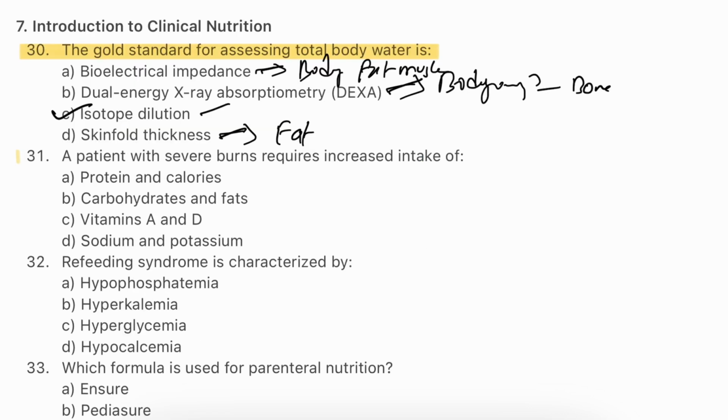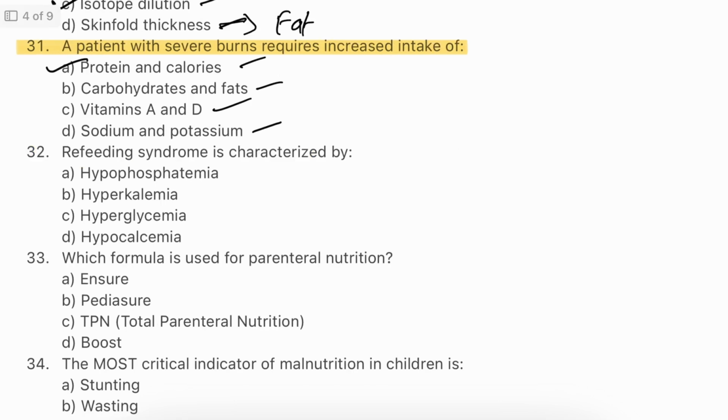Question number 31. A patient with severe burns requires increased intake of protein and calories, carbohydrate and fats, vitamin A and D, sodium and potassium. The answer will be A, protein and calories. Severe burns significantly increase the metabolic demand. Patients require a high amount of protein for tissue repair and calories to support the hypermetabolic state, which are essential for recovery and wound healing.